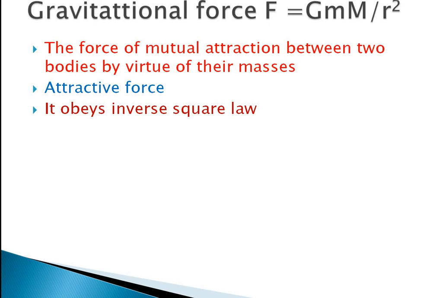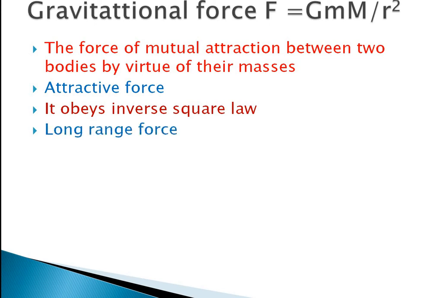From the expression itself it is clear that F is equal to G m1 m2 by r square. Here force is related to distance as inverse square, 1 by r square. Wherever F is inversely proportional to r square, that is, F is equal to some quantity by r square, we can call it an inverse square law force.